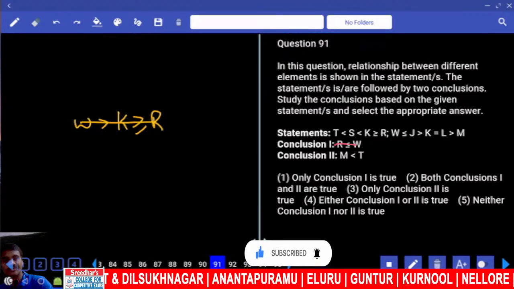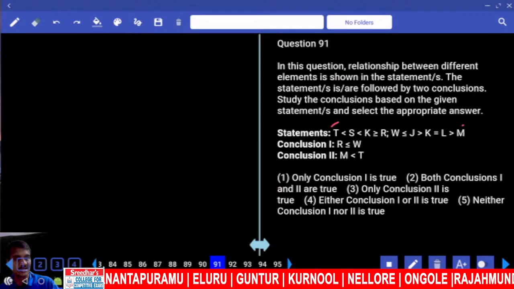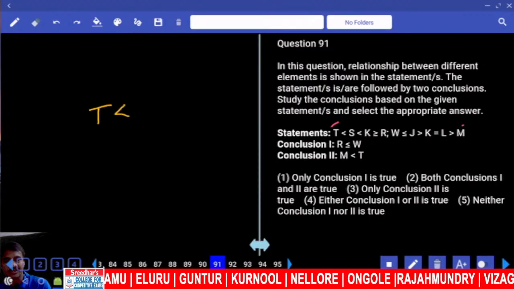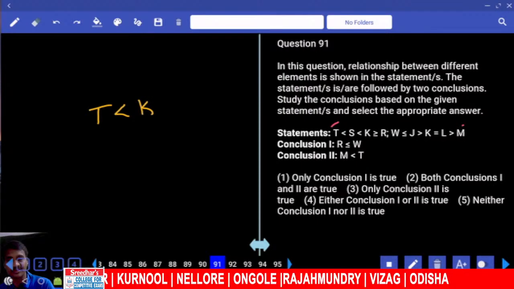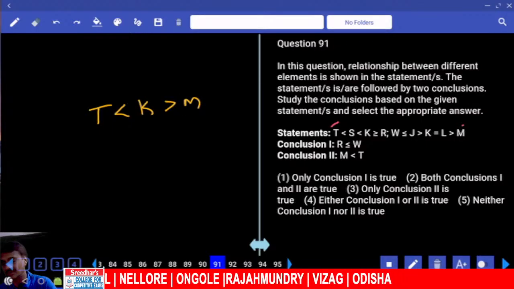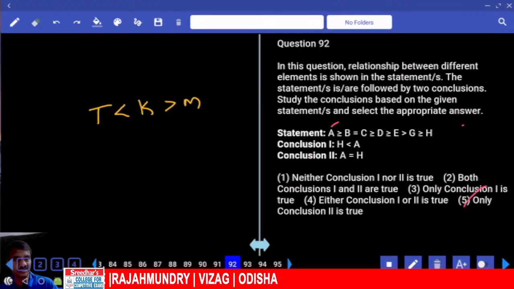And next one, M and T. M is here and T is here. Which letter is common? K. Now T lesser than K. And K and M, K greater than M. Again opposite symbols, no relation. Hence neither 1 nor 2, choice 4 for 91.